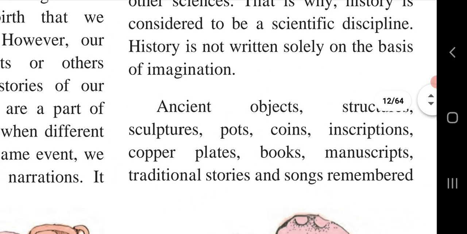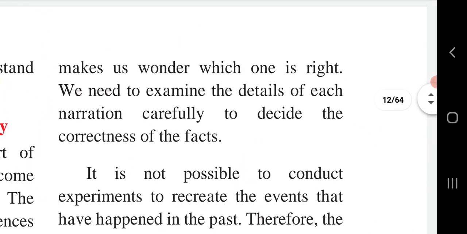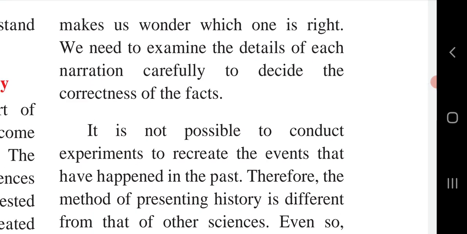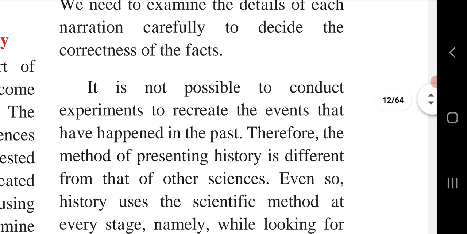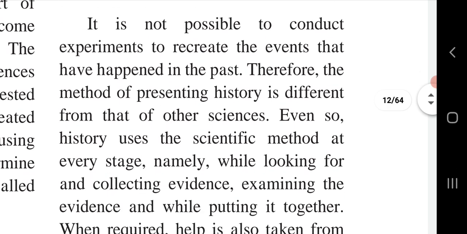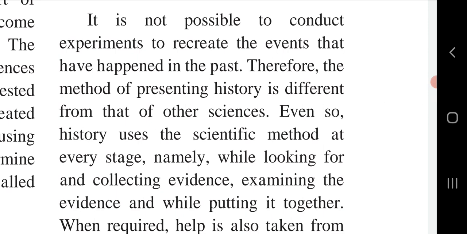When required, we can take the help of science. We can make use of chemicals that will help us to clean materials like coins or pots, so that we can get a clear image of the pot or coin. So we take the help of science. The scientific method is used in history to find out history or to create the event of history.